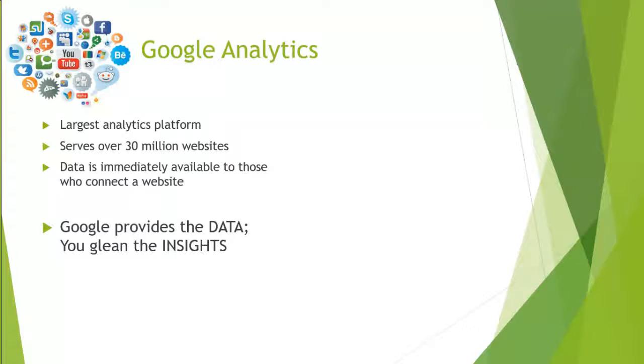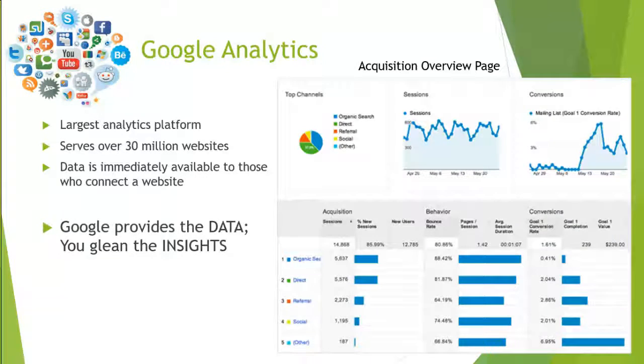From a social media perspective, one of the most important pages on Google Analytics is your acquisition report. And this is an example of an acquisition overview page. And you can see this tells the user how people got to their website. So did they come from an organic search? Did they directly type the URL into the search bar? Did they get a referral from another website? Or the fourth one there, did they come from a social site? So this is a great way to tell how people got to your website.